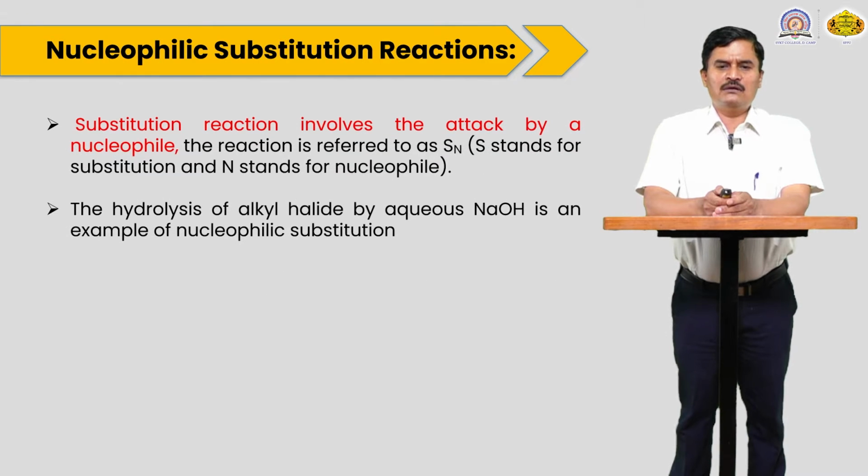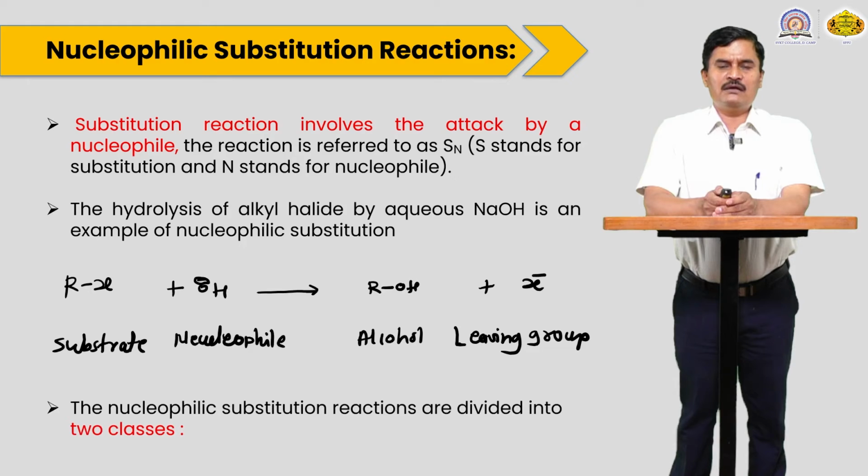A substitution reaction involves attack by a nucleophile, and the nucleophile replaces the leaving group. The hydrolysis of an alkyl halide in aqueous NaOH is an example of a substitution reaction. The OH group easily replaces the X present in the alkyl halide. So RX plus OH minus converts into alcohol plus the leaving group, X minus. X minus is a good leaving group.